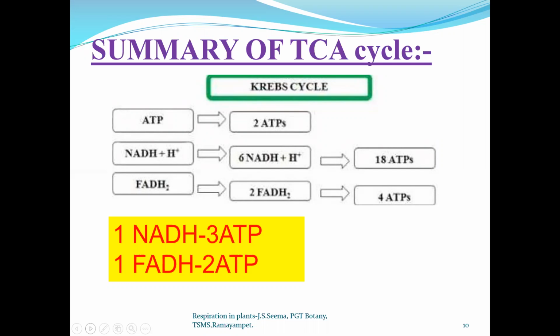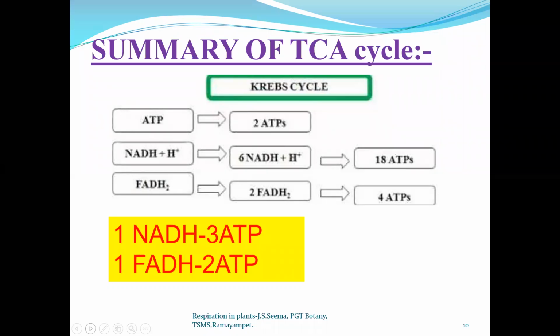After pyruvic acid molecules are formed in glycolysis, what will happen to them is an important question. It may go through 3 pathways. One is alcoholic fermentation, which is anaerobic. Another pathway is lactic acid fermentation, which is also anaerobic.